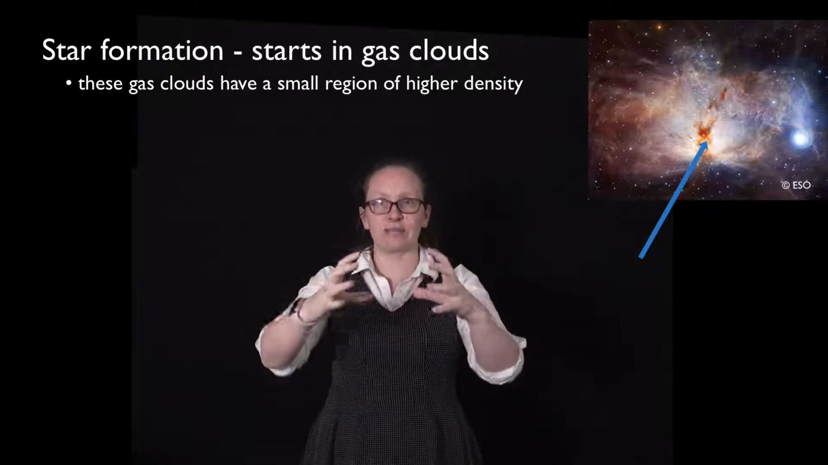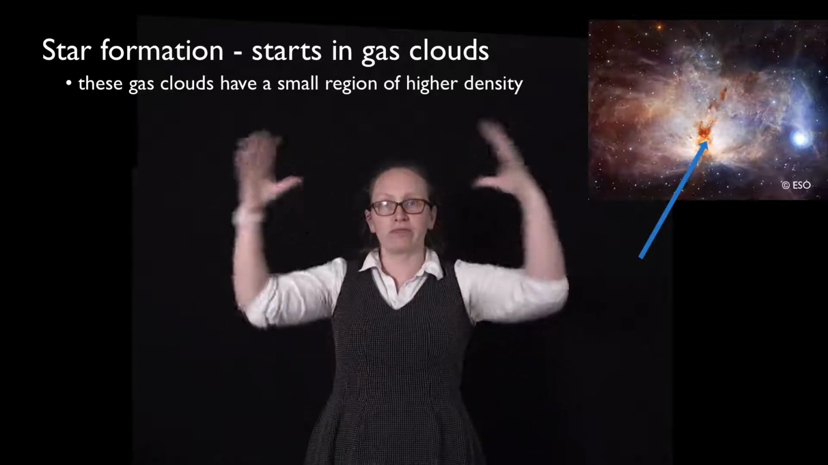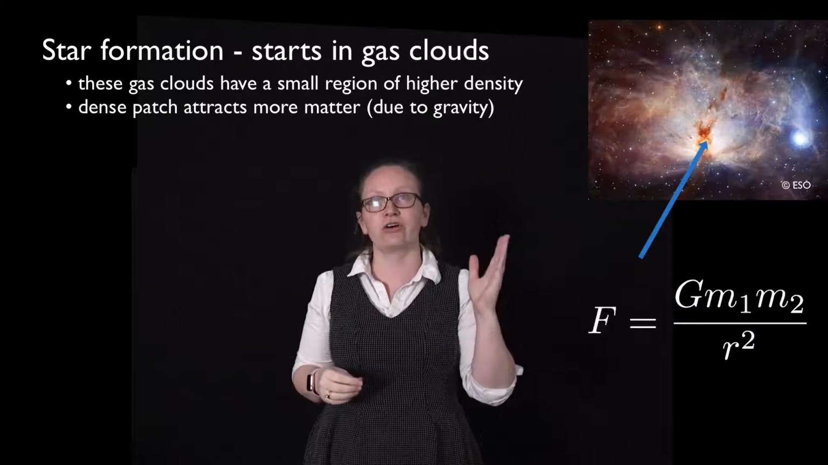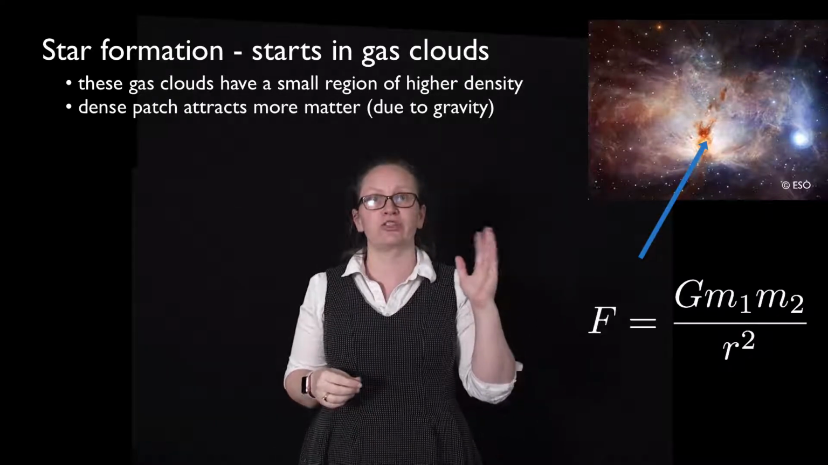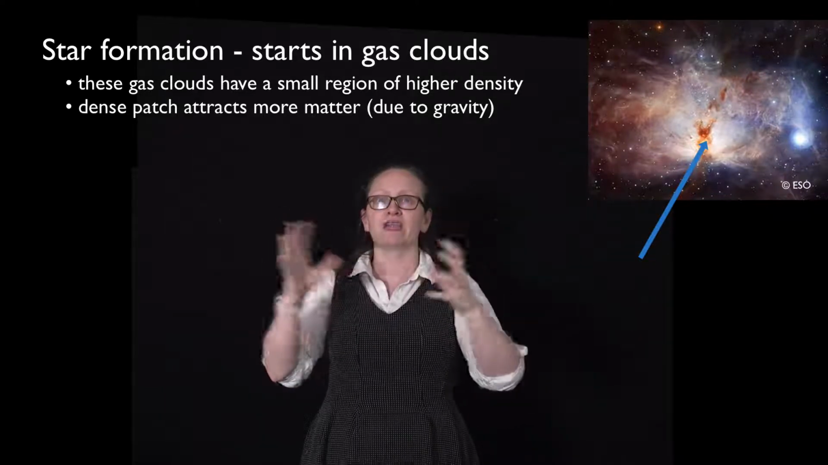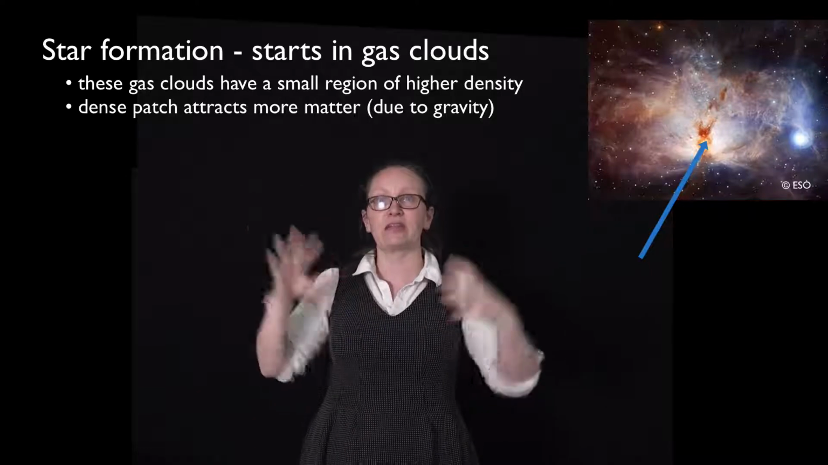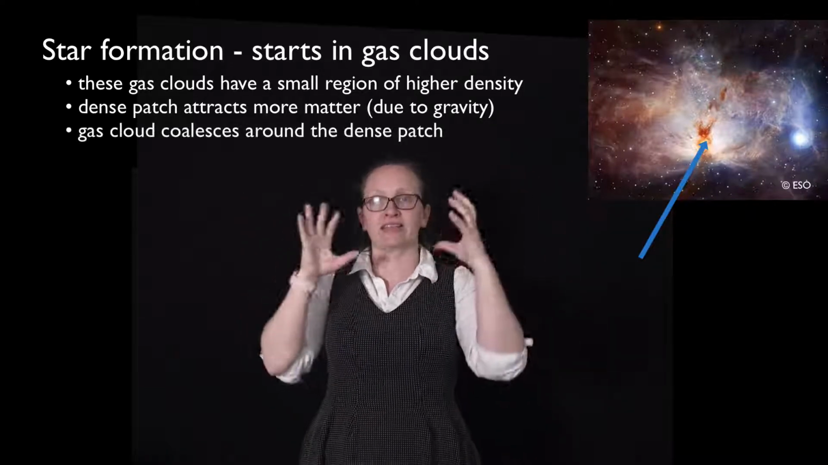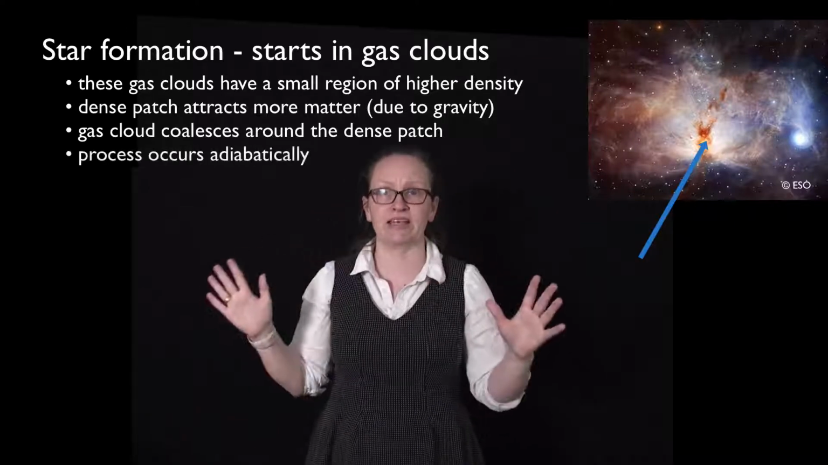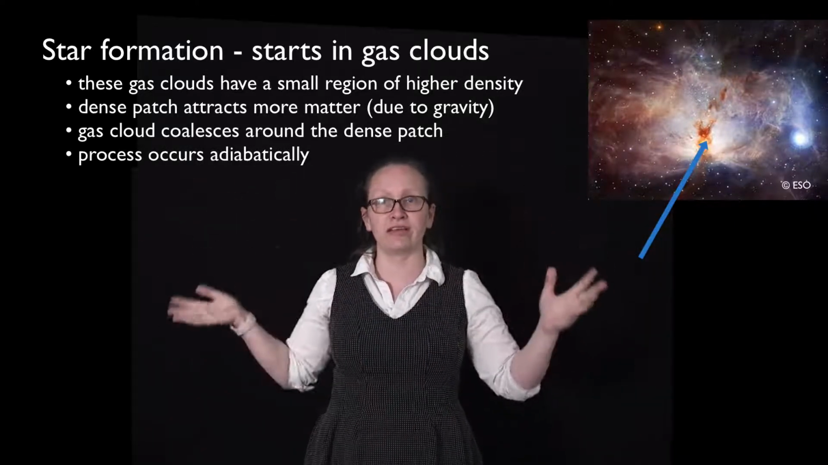Now that dense patch exerts a gravitational force on the rest of the gas and the dust in the cloud according to Newton's law of universal gravitation, F is equal to G m1 m2 on r squared. So that more dense patch is attracting the rest of the gas and dust in the cloud. So they all coalesce down. Now this actually happens adiabatically because the cloud is not losing energy to the surroundings.